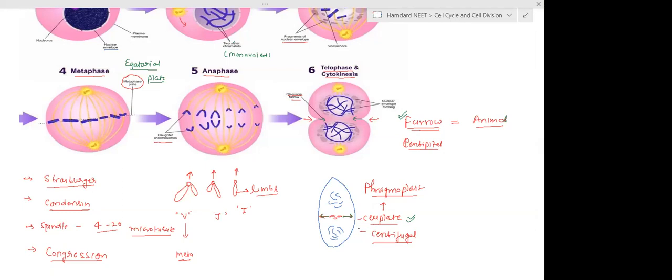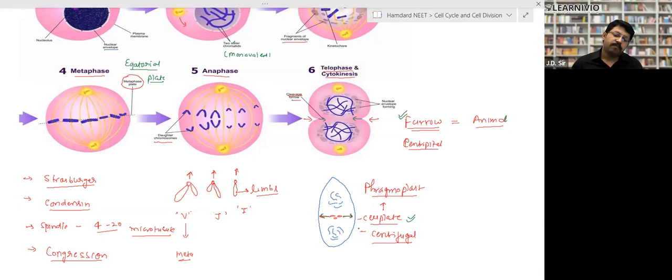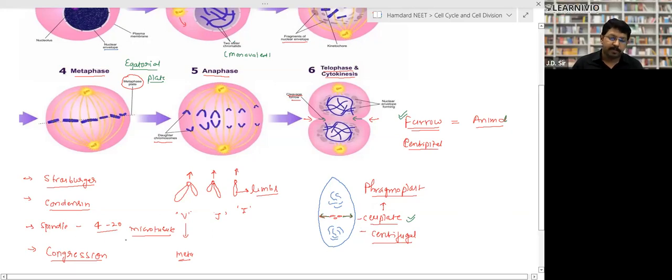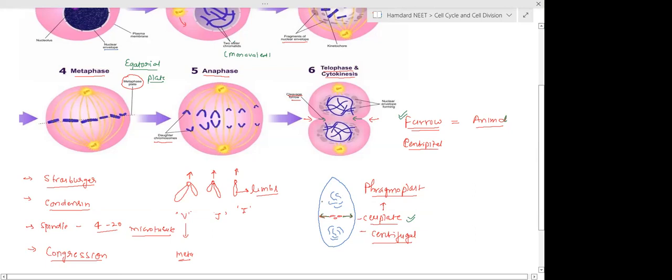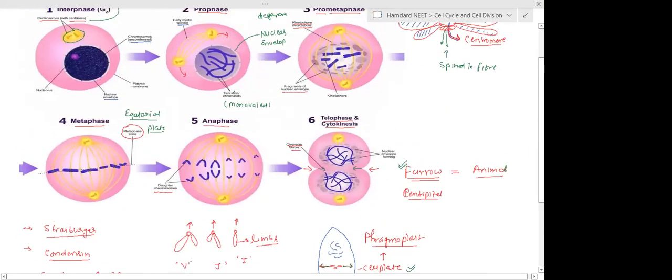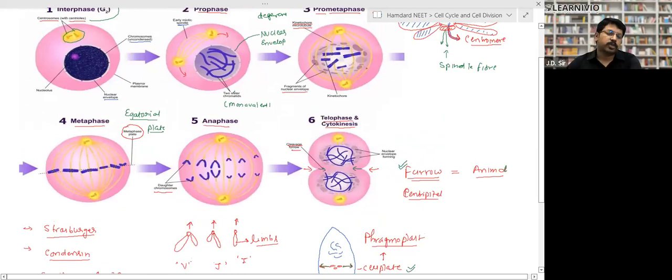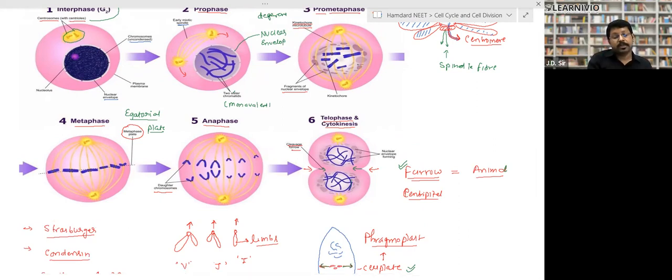Yes, sir. Okay. The spindle fibers are made up of 4 to 20 microtubules, right? The cell plate is made up of a material called phragmoplast. Clear? Yes, sir. So this was mitosis. Now check in your NCERT and let me know. Check with your NCERT. Then we'll go to meiosis.